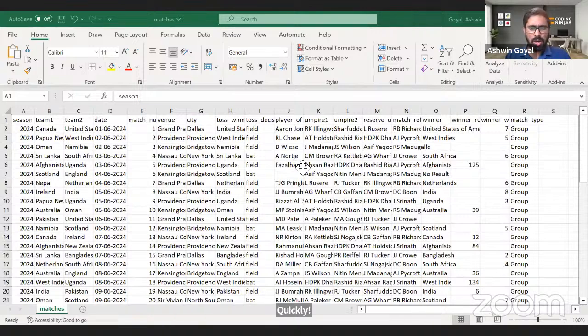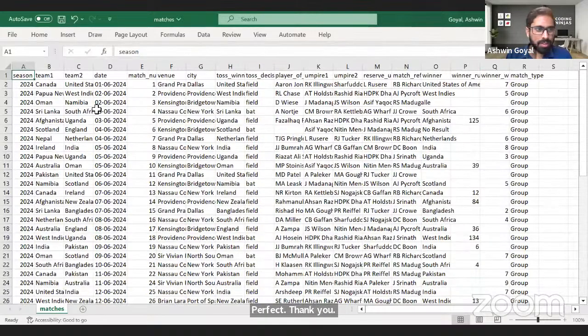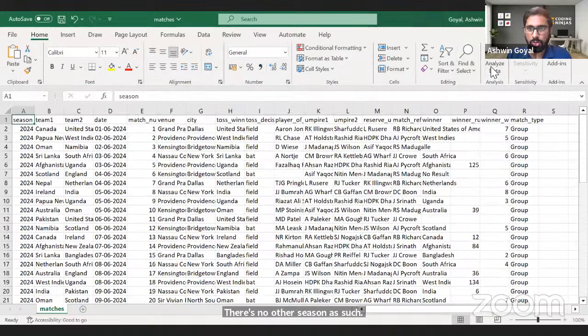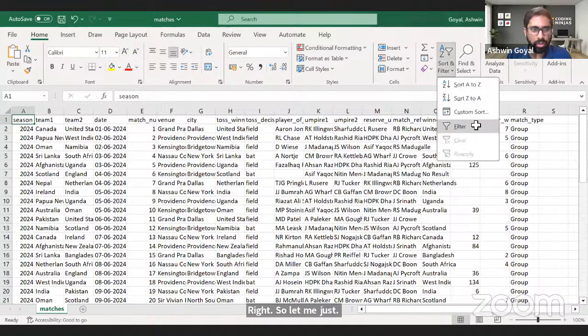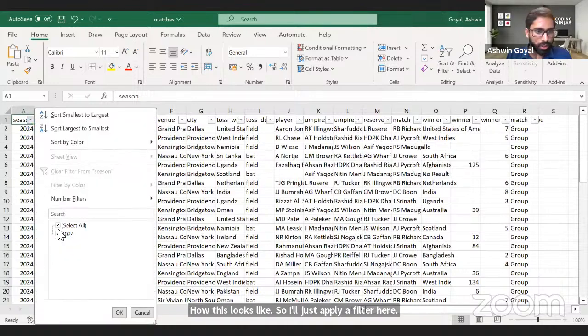Thank you. All right. Now let's see the data, right? What do we have here? I have the season, right? And all season, essentially, this is just 2024. There's no other season as such that I've included. I just wanted to include data for this World Cup. So let me just show how this looks. I'll apply a filter here. This is a sort and filter option. So only 2024, as you can see.